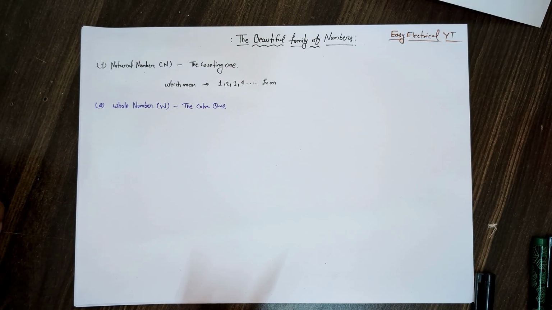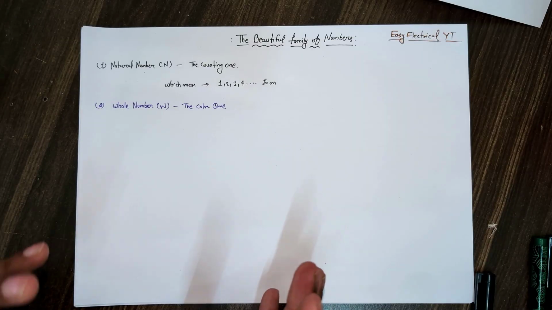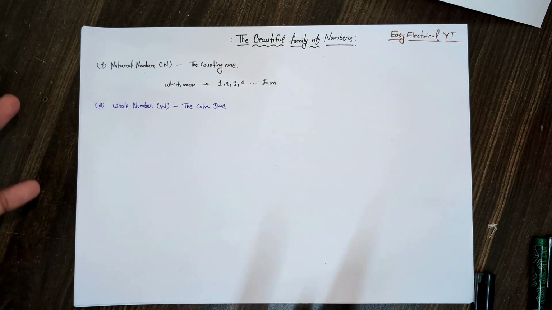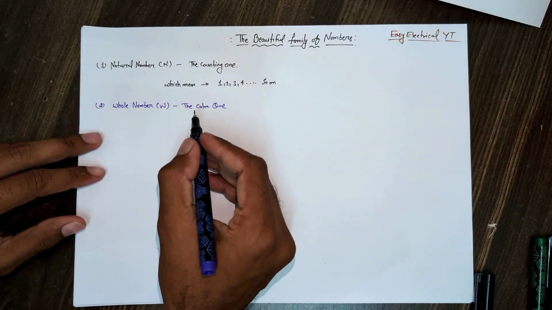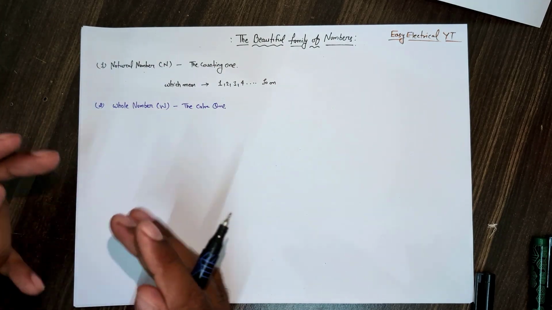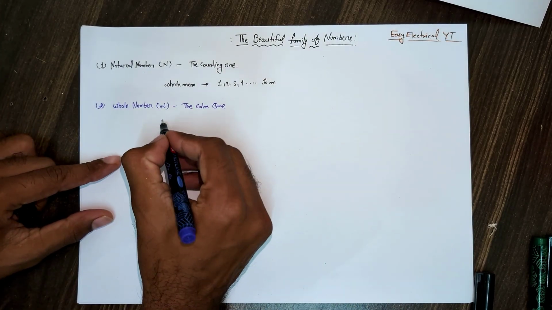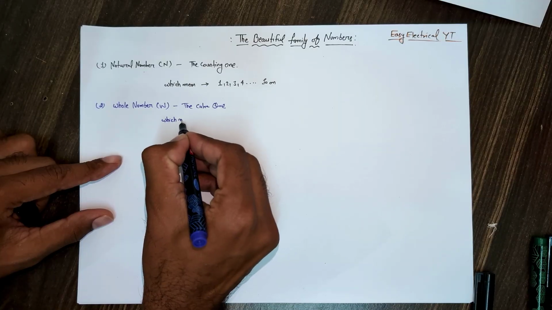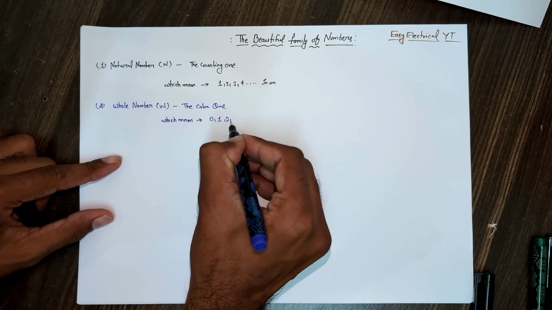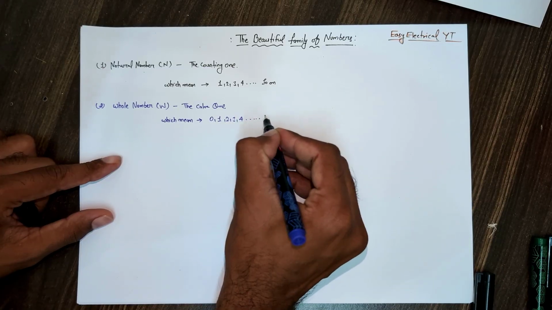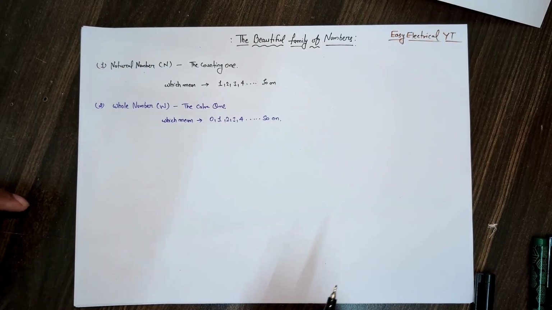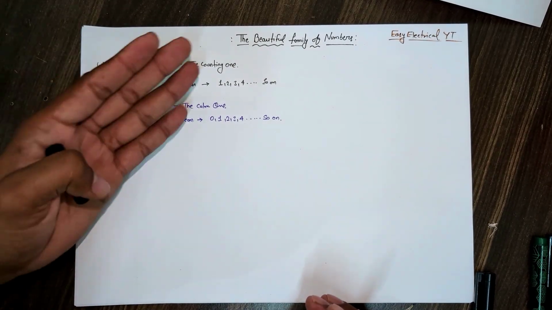So together they make the whole numbers, same as the naturals, with the calm, balanced zero leading the line. If we add zero in front of the natural numbers, we get the whole numbers, which means 0, 1, 2, 3, 4, and so on. So this is the whole number series when we add 0.